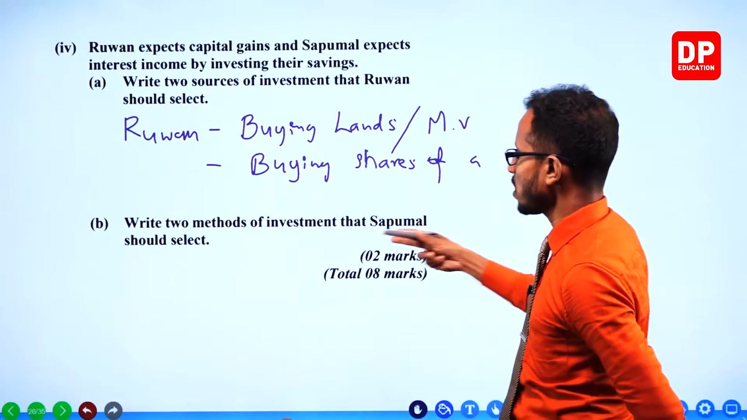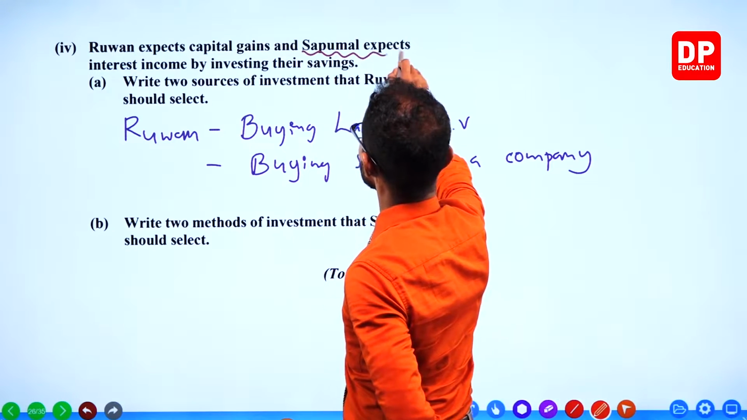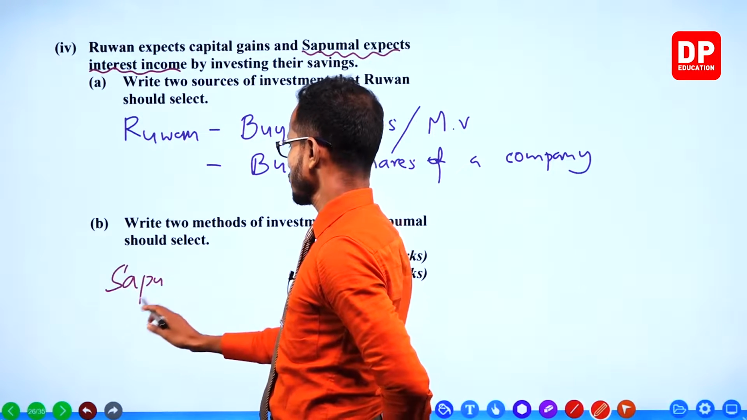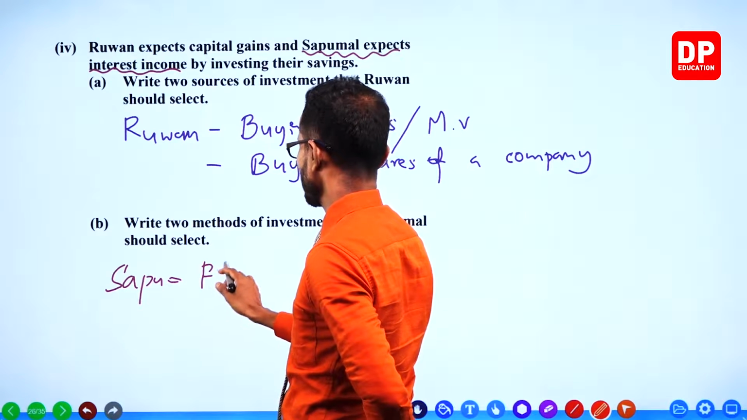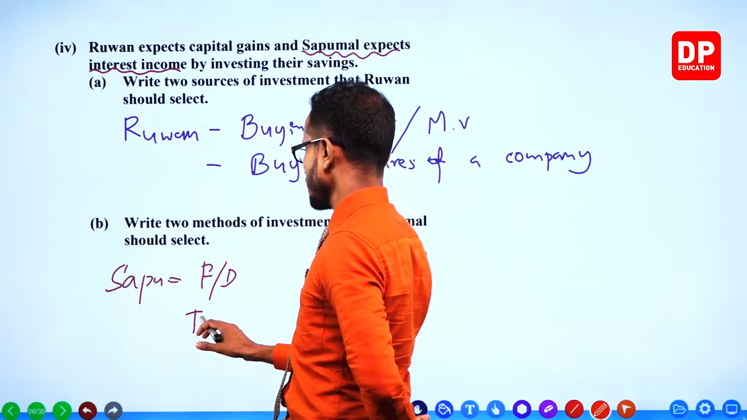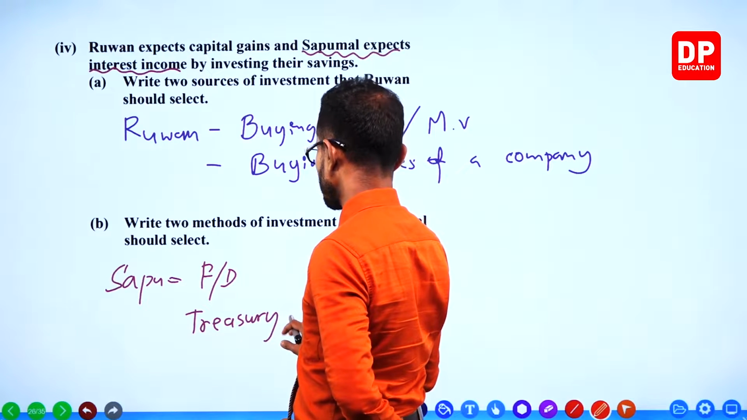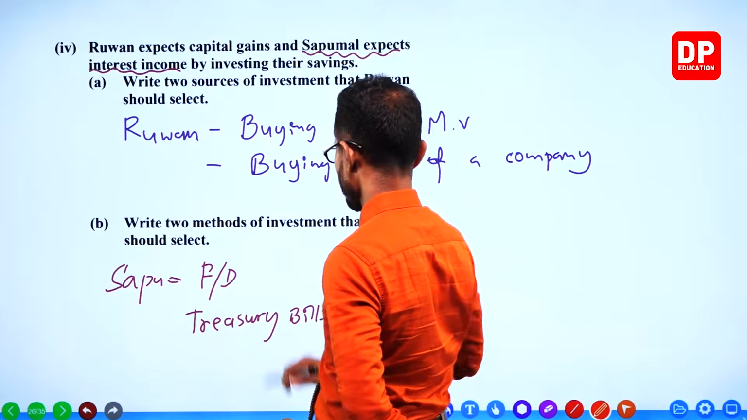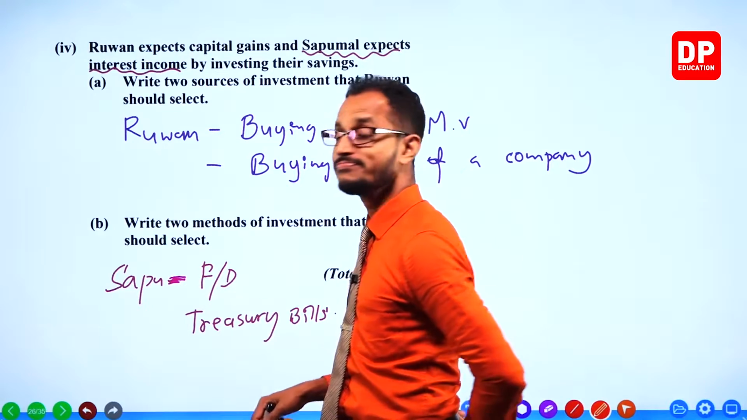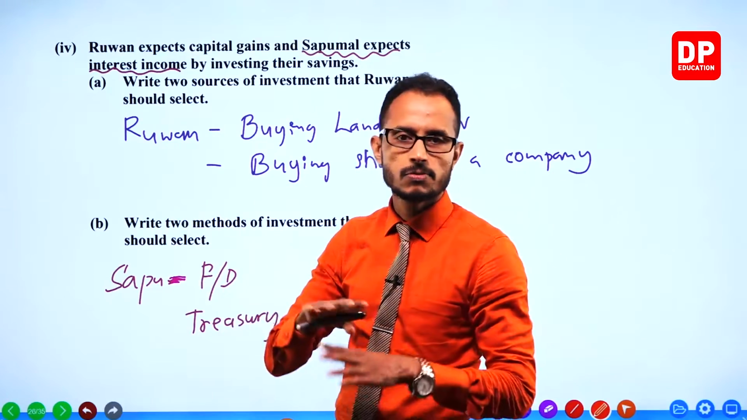Okay. Write 2 methods of investment that Sapumal should select. Oh, the interest guy. Sapumal expects interest income. So Sapumal can invest his money or open an FD, fixed deposit. Just like I said, fixed deposit or treasury bills. There we go. For Sapumal, because he's always looking for interest. Interest from banks, from whoever.